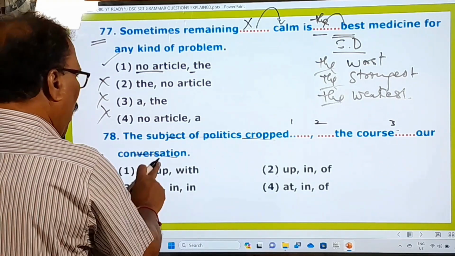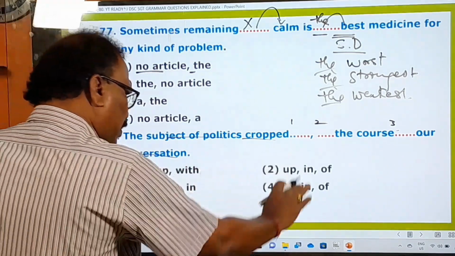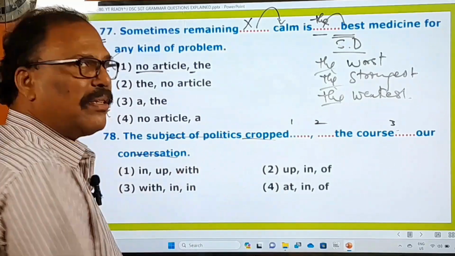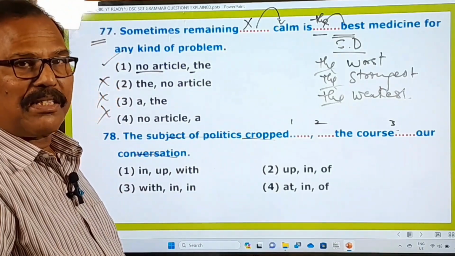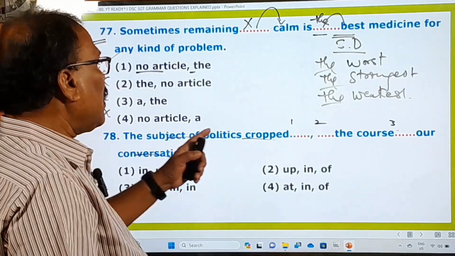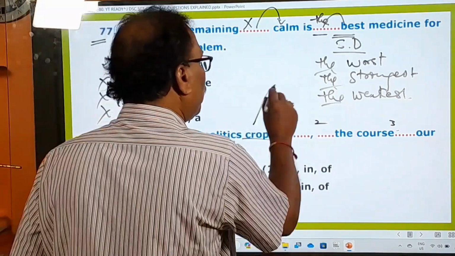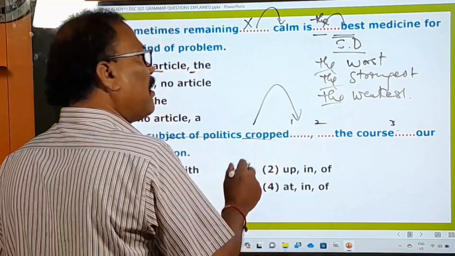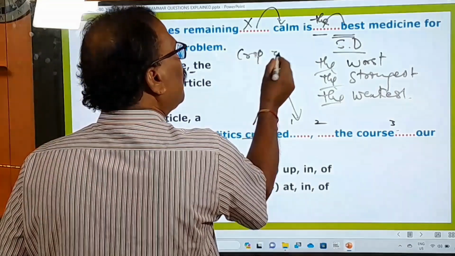The options are: in, up, with, in, and. So that means this question is all about the use of the prepositions. Right. Now let us see which preposition is used after this cropped. Remember, after this crop, we have to use only up.